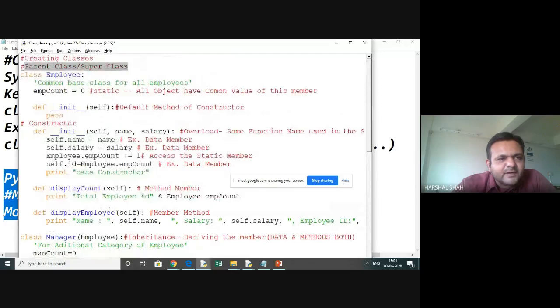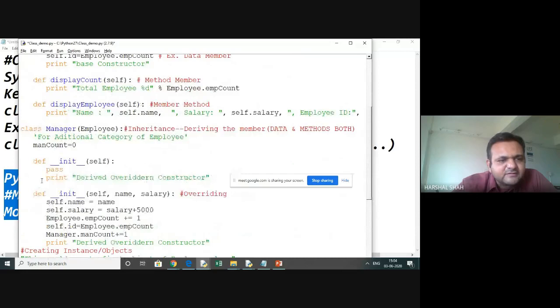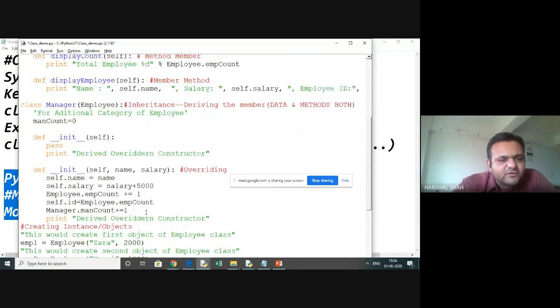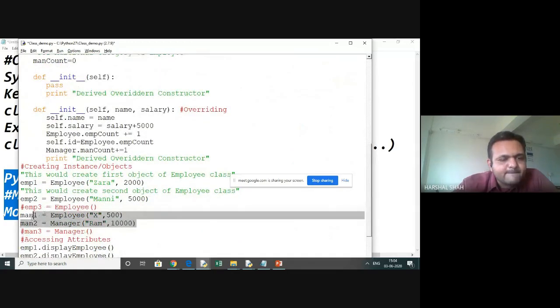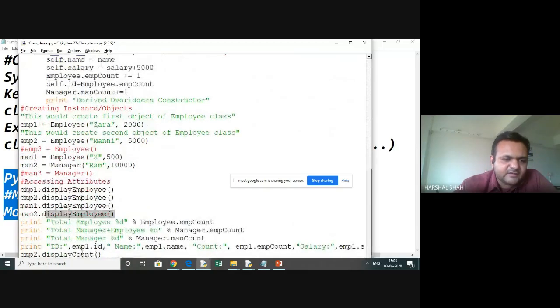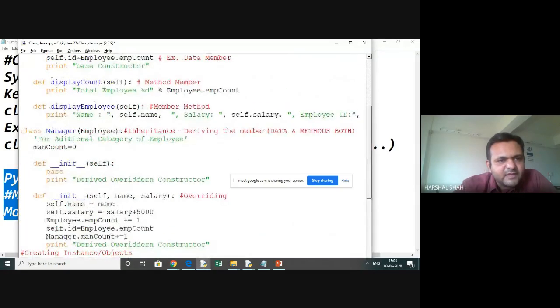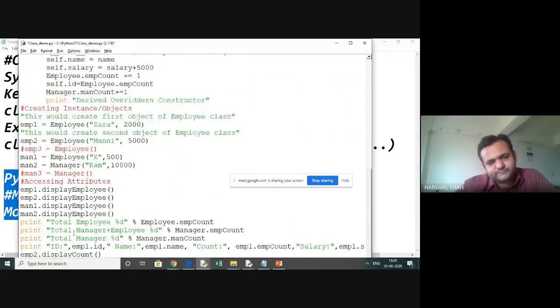This is written in the super class, right? And here you can see that in this class we have only created an object. We have not created any other methods. And yet the methods have been accessed. How? Through the inheritance concept. And then see that display count is also the method which was defined over here. So that will reflect the list of all employees.